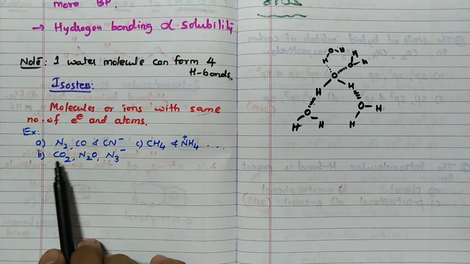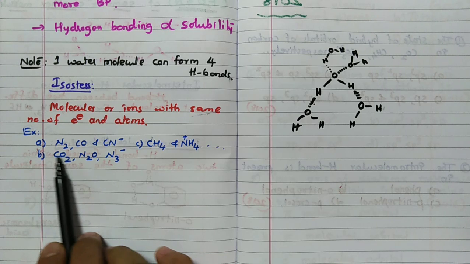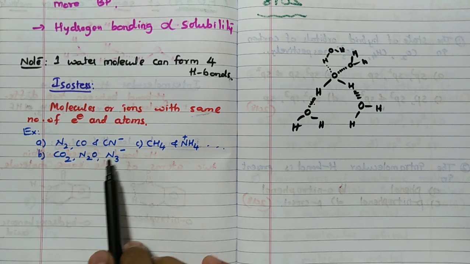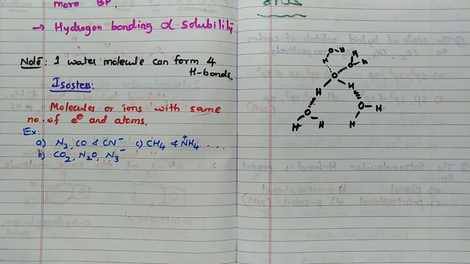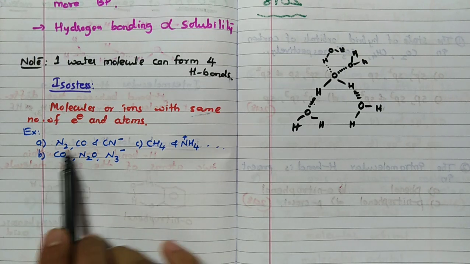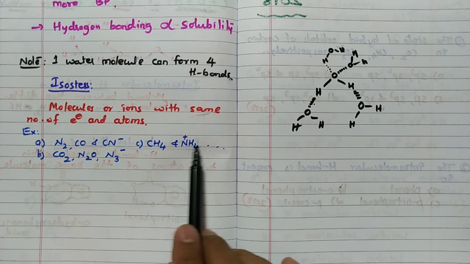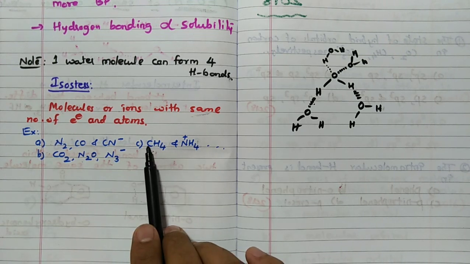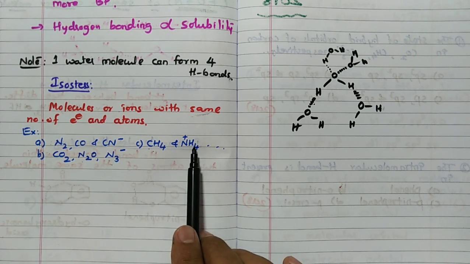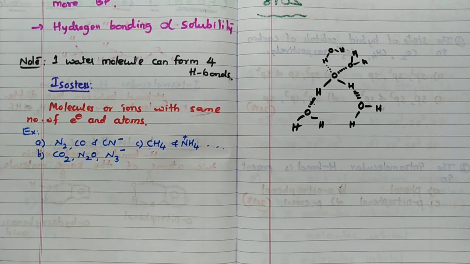Atoms are the same, you see. Here, 2 oxygen, 1 carbon, total 3. 2 nitrogen, 1 oxygen, total 3. 3 nitrogen, total 3 atoms. If you calculate the electrons, all have the same number of electrons. Here, CH4 and NH4 plus, 10 electrons each. The number of atoms is 1 carbon, 4 hydrogen, and 1 nitrogen, 4 hydrogen. So it is called isostar. This completes the chemical bonding synopsis part.